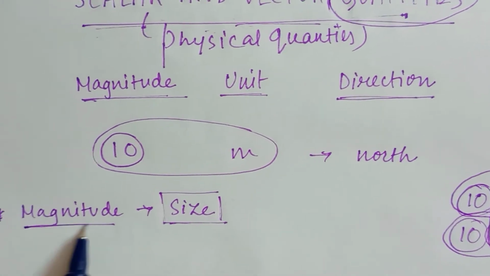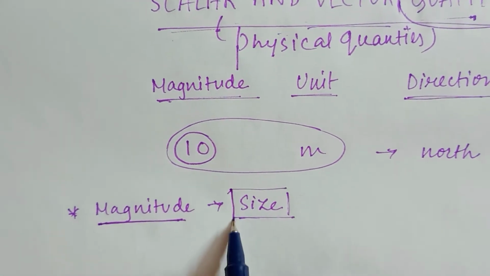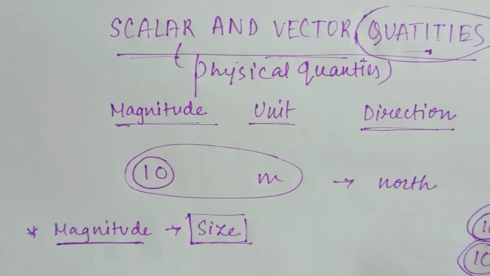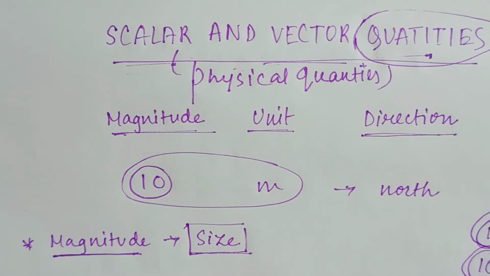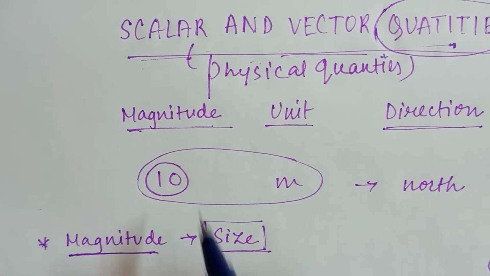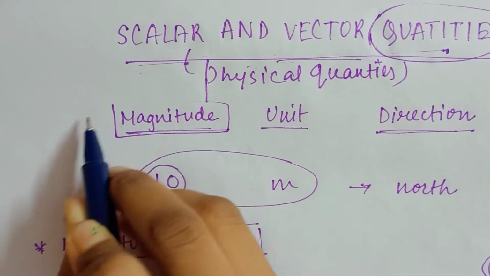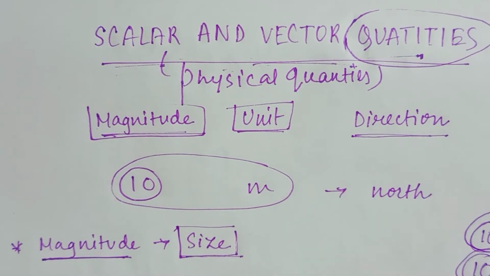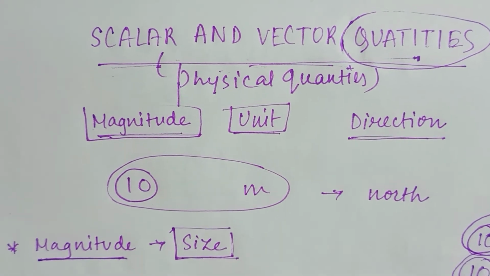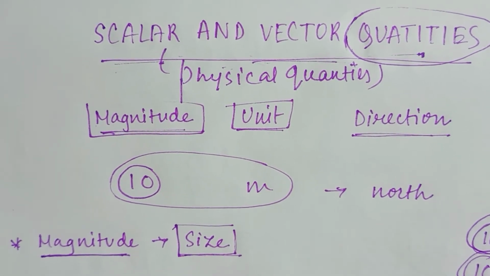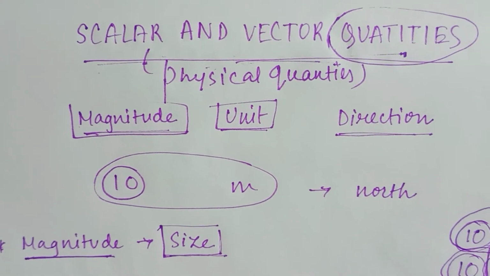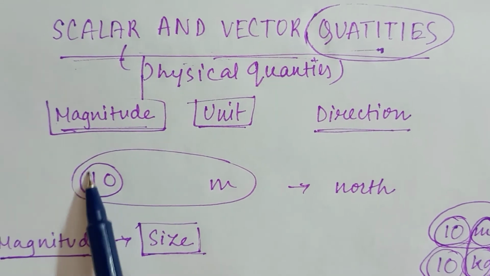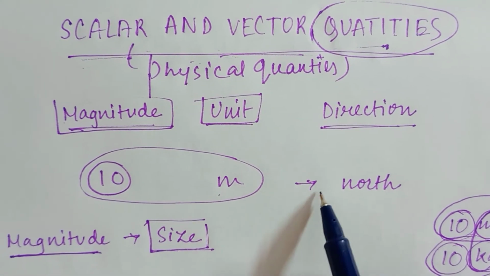Now let us see what is magnitude. I have told you magnitude is number or size. And direction, we all know what direction is: north, south, east, west, southeast, northeast, all the directions. So now let us talk about this. I've made a chart here. See, magnitude, unit and direction. These are three important points by which we can understand whether a number with a unit is a physical quantity or not. See here, magnitude, I've given an example, 10 meter north.